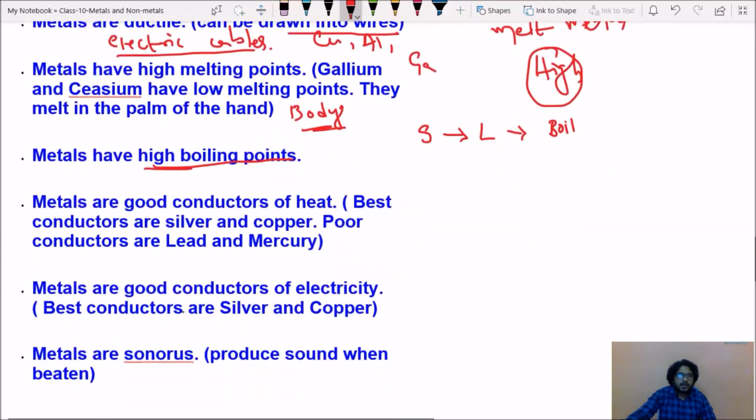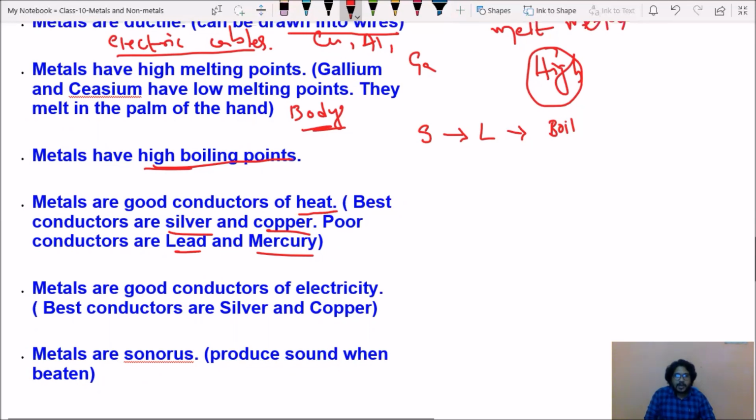Metals are good conductors of heat. In that, silver and copper are the very best conductors. While coming to poor conductors, lead and mercury. Because of good conductors, if you see electric stove, electric oven, iron boxes, we use metallic conductors only.